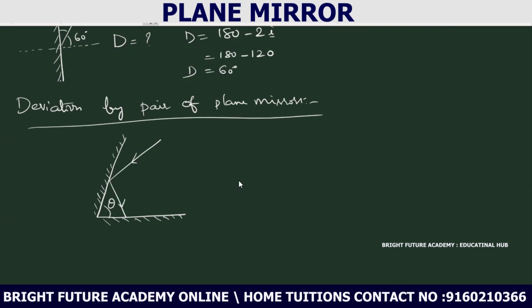At this point of incidence, if you draw a normal, this is the angle of incidence, alpha. This is also the angle of reflection, and its value is also alpha only, according to the law of reflection. Now this light ray is reflected like this.